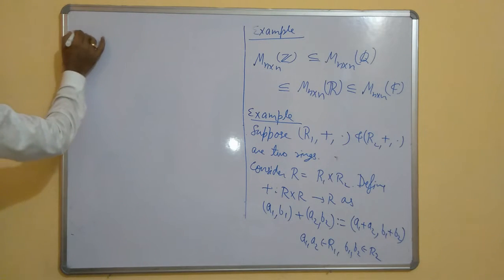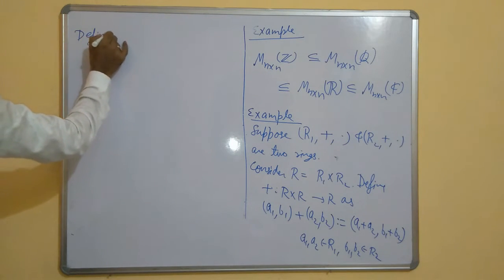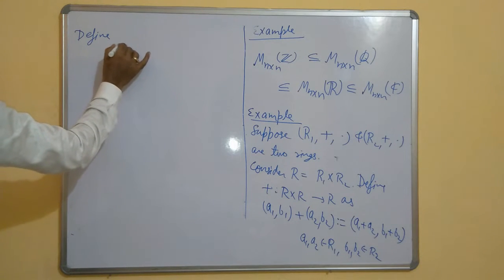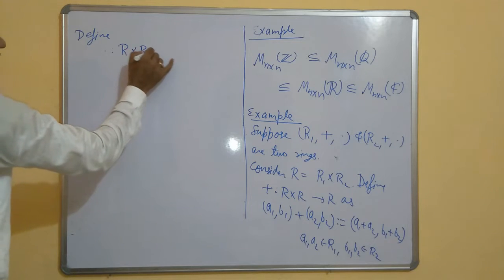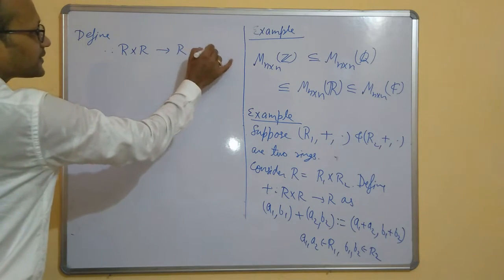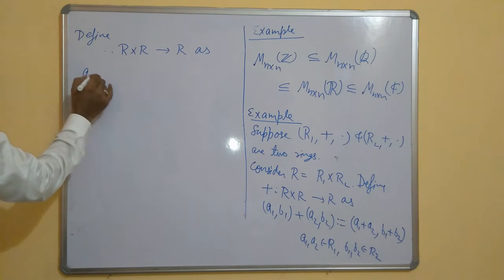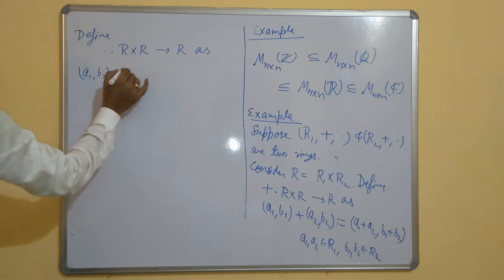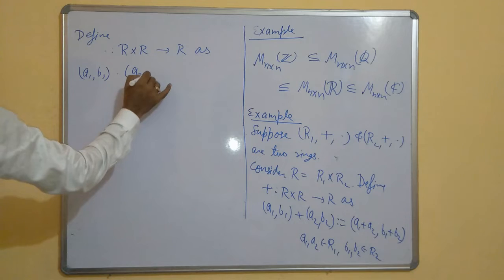So define dot from R cross R to R as (A1, B1) dot (A2, B2).